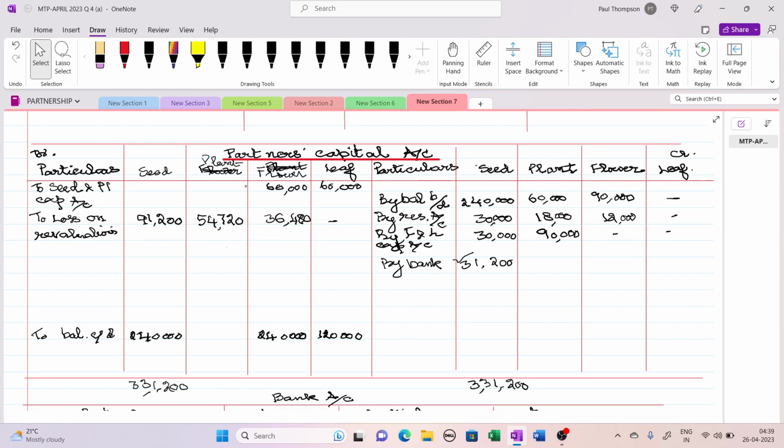So plant is 54,720. Plant has taken an investment. Company's investment is taken by the plant for 45,000. So now we are going to total this side. Plant has got 60,000, 18,000 and 90,000. The total comes to 1,68,000.